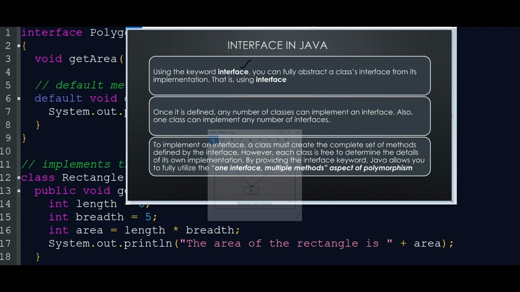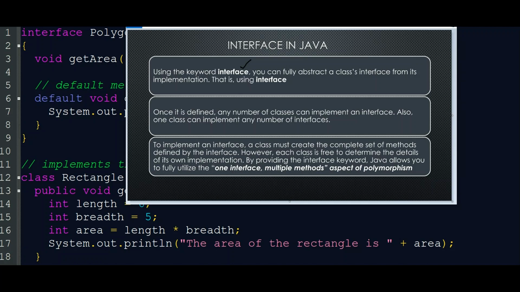Once it is defined, any number of classes can implement an interface. More than one class can implement one interface by using the implements keyword. Also, one class can implement any number of interfaces. A class can have more than one interface, which is almost the same concept as multiple inheritance. So that is all about the interface.